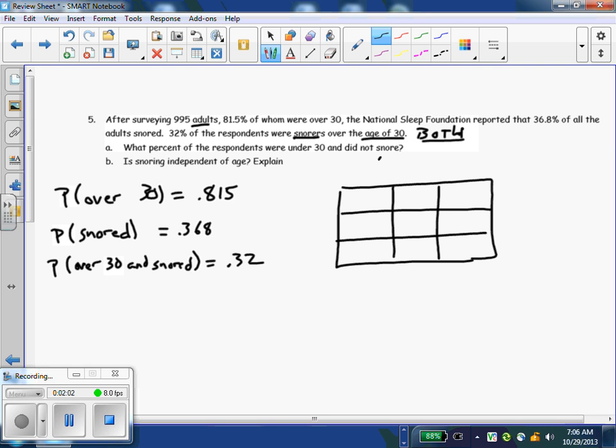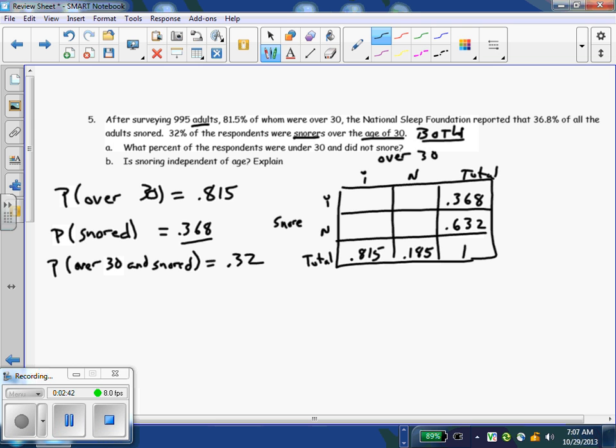So all of a sudden we look at it through that lens, we've got ourselves a table. We'll do over 30 and we'll do snore. So yes, no, total, yes, no, total. Here we go. 81.5% were over 30, which would mean that 18.5% are below. 36.8% snored, so 0.368 snored. Some quick math: this would be 0.632 that did not snore.